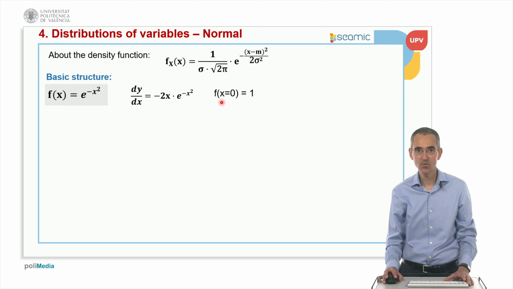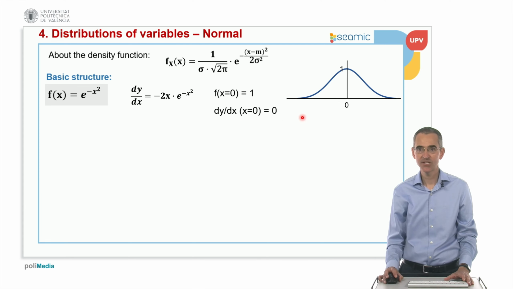When x is 0, the function is 1, and the derivative when x is 0 is 0. So the tangent line at that point is horizontal. This is the shape. When x is 0, I reach the value 1, and the tangent line is horizontal. It's easy to demonstrate that it is symmetric. So you can see how this is the basic shape of the normal model. Here the average is 0, but obviously I need a function so that the average is m.